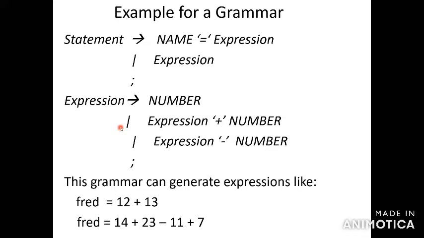The head is what defines the given grammar. So the expression is the head, and we have three productions: number is body 1, expression plus number is body 2, expression minus number is body 3. The slash indicates this or this or this, either or. So the head has three bodies.